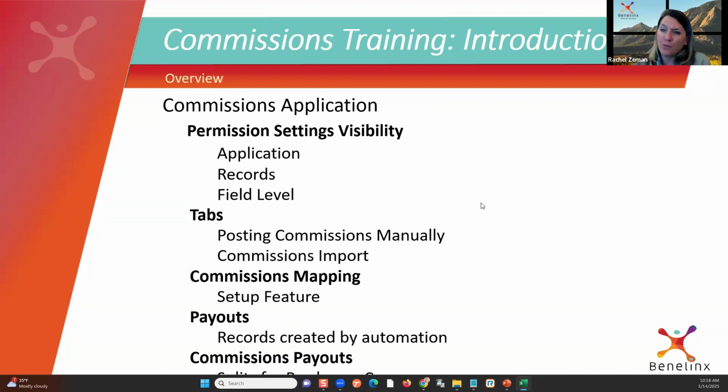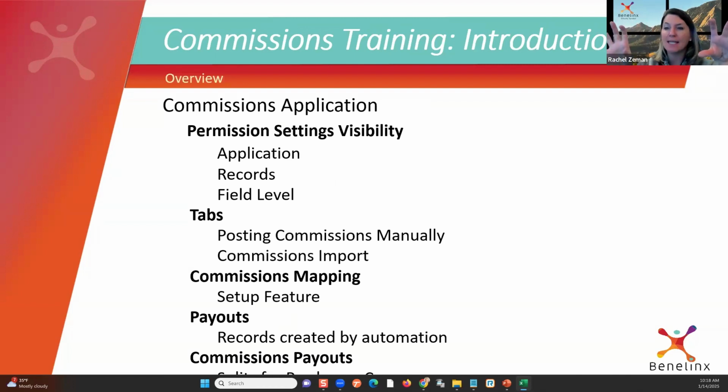So we're going to talk about when we go into the commissions application. This is our whole separate feature, and it starts at the application level. Just like when you go into Benelinx or Salesforce, you're going into the agency management app. There's a whole other app for commissions. It's a green icon.